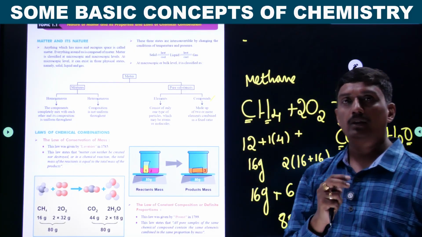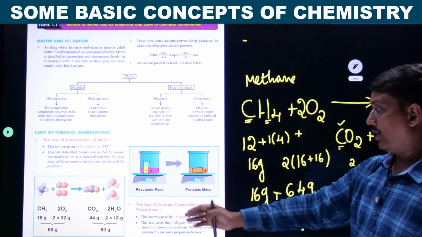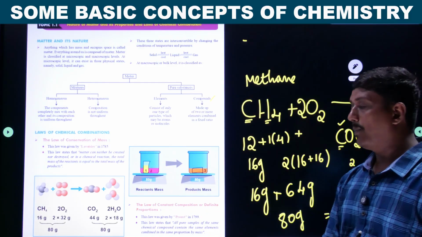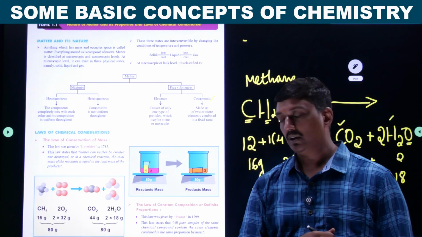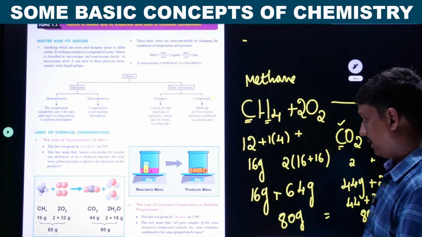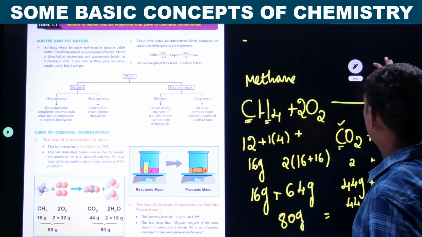Now we are discussing very important laws, that is the law of constant composition or definite proportion. What is the meaning of the law of constant composition or definite proportion?